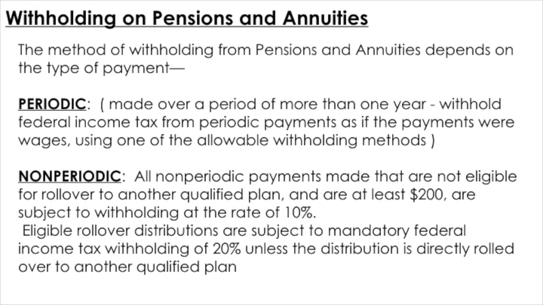The method of withholding from pensions and annuities depends on the type of payment. Payment can be periodic or non-periodic. Periodic means made over a period of more than 1 year. So if the payment is periodic, then withhold federal income tax from periodic payments as if the payments were wages, using one of the allowable withholding methods.